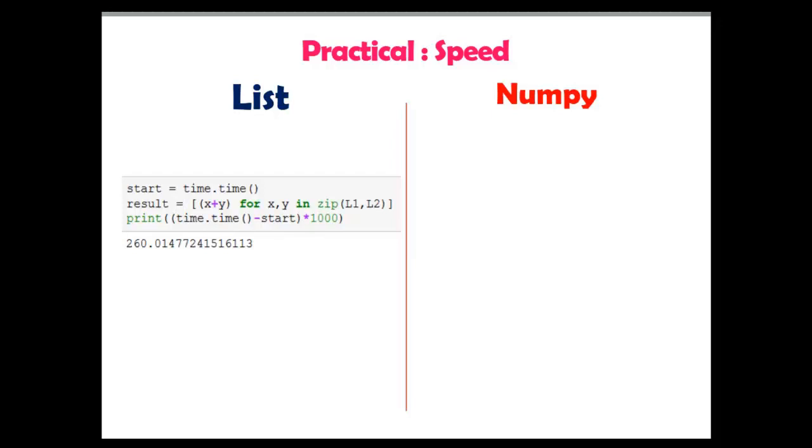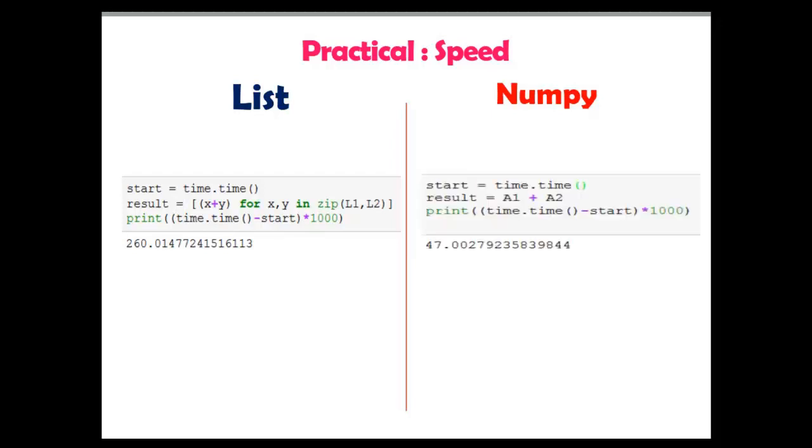Now you can see in the third statement, print time.time, which is end time minus start. The time function by default gives us time in seconds. To convert into milliseconds, I have multiplied it by 1000. Now in the same way for NumPy, I have started the timer with time.time. Then added, because as you can see, NumPy performs the operation element-wise. So here list comprehension is not required. You can directly add two NumPy arrays.